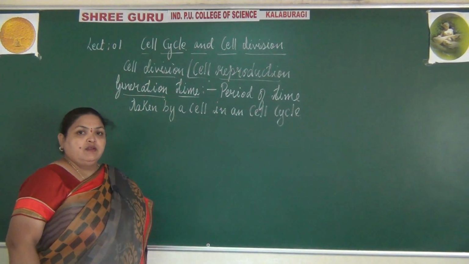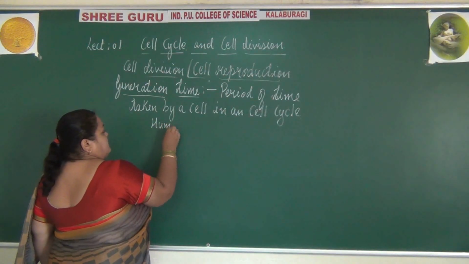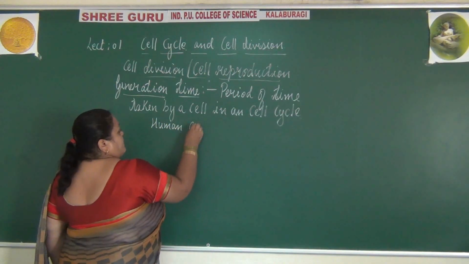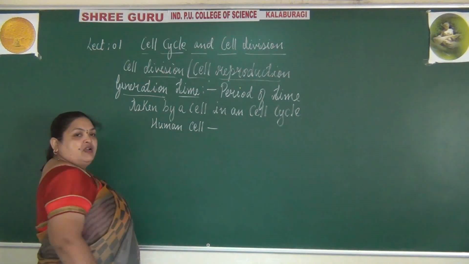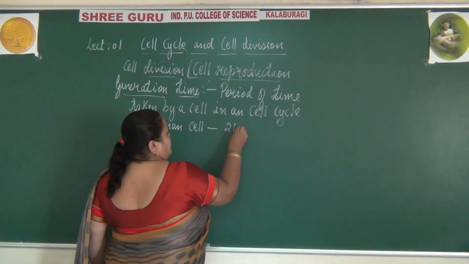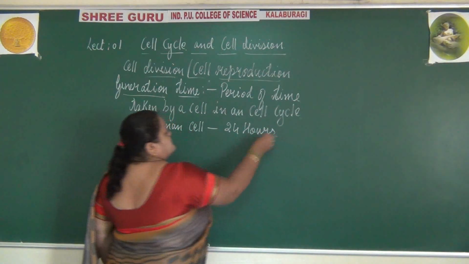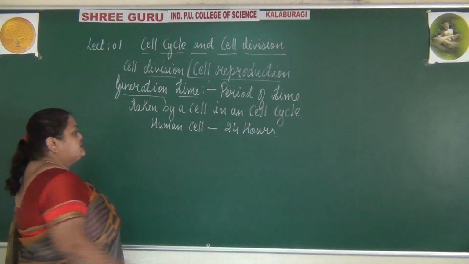Example, if you take a human cell, the duration or the generation time is 24 hours. It is 24 hours.